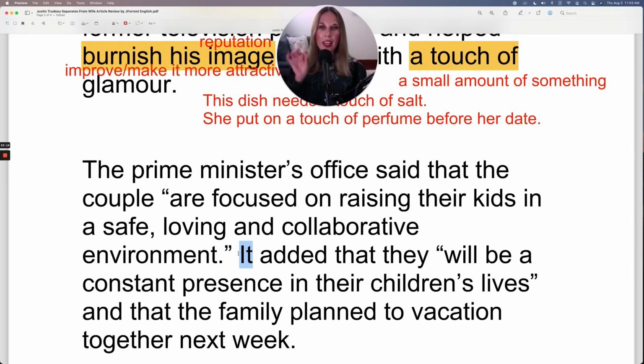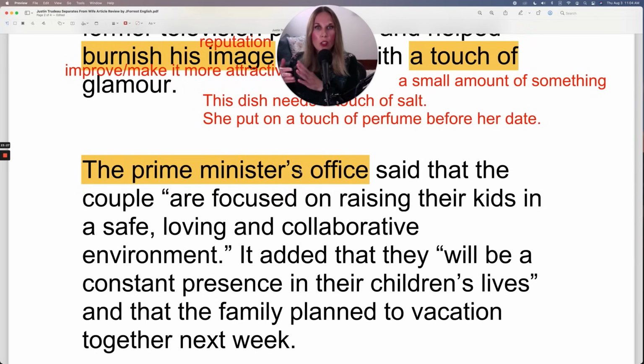Notice how it said it added, because what's the subject here? The subject is the Prime Minister's office. And although this was actually a person saying this, because they didn't say Joe from the Prime Minister's office, if they said Joe or Joseline from the Prime Minister's office, then it would be he or she added. But because they're talking about the office, it's conjugated as it.